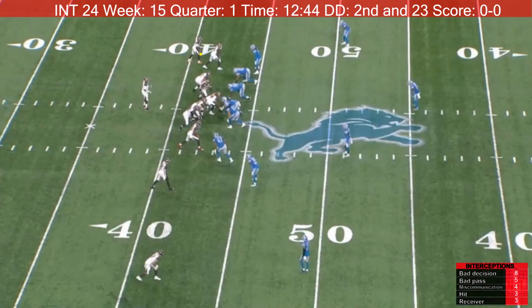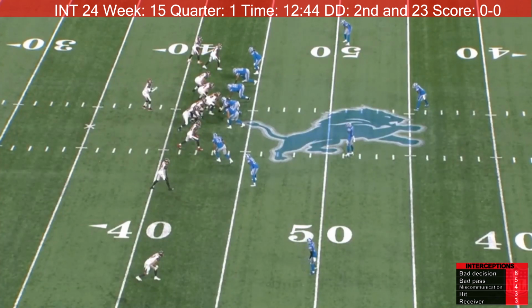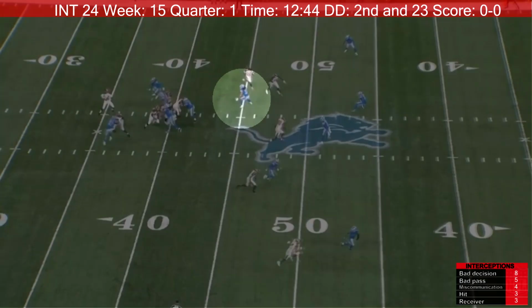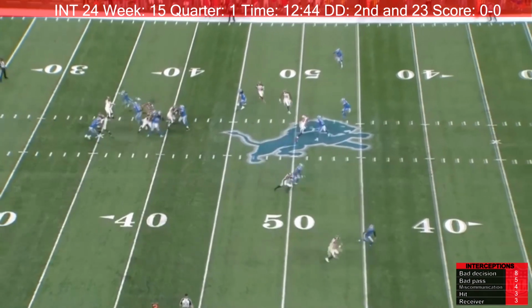On this play, Ronald Jones comes out, and that is the intended target Jameis Winston is trying to throw to. It also looks like Brashard Perriman comes out. It's a very strange looking route. There's two of them stacked on top of each other. Brashard Perriman would have been the better option to throw to. However, Jameis Winston does not see the linebacker who comes over into coverage and basically throws it right to him.